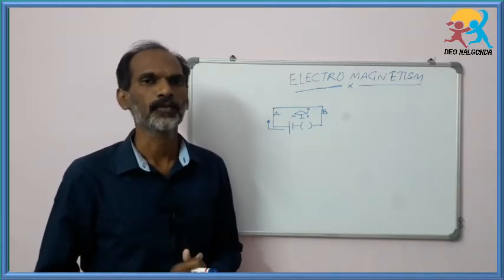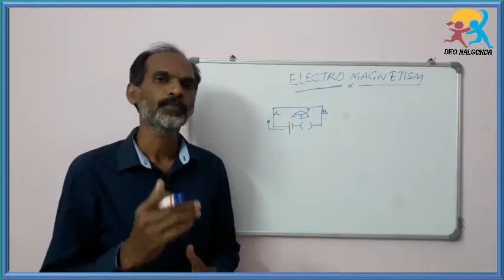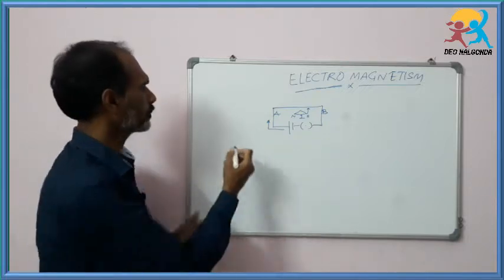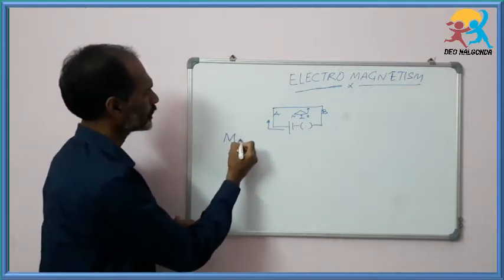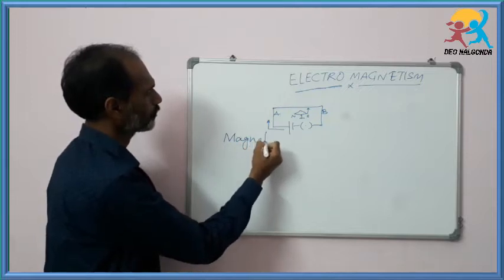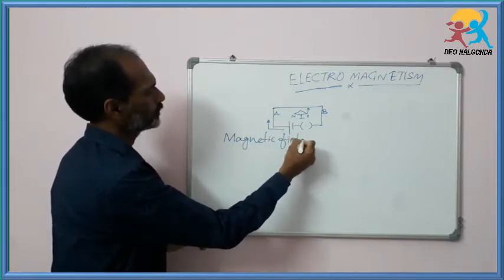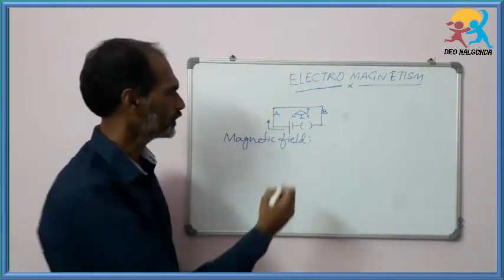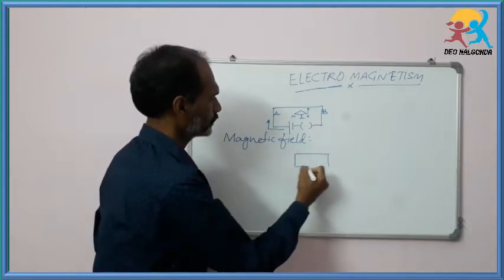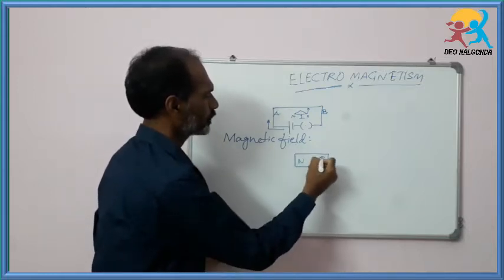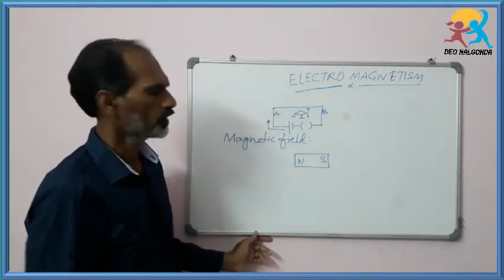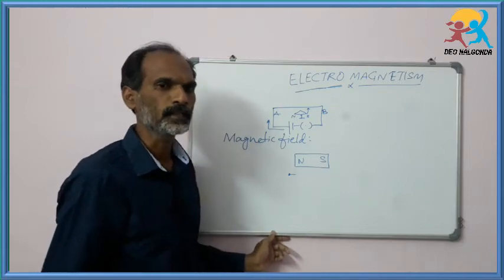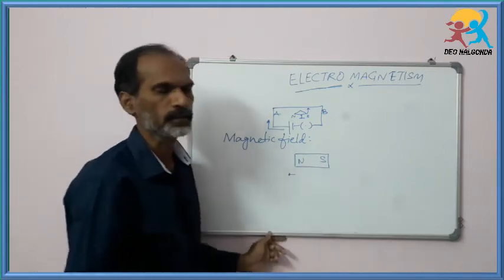Now we'll try to understand what a magnetic field is, and how it can be produced while electric current passes through a conductor. First, magnetic field or magnetism. To understand this, let us take one bar magnet, which has north and south poles. If you bring a magnetic substance near this bar magnet, it gets attracted towards it.